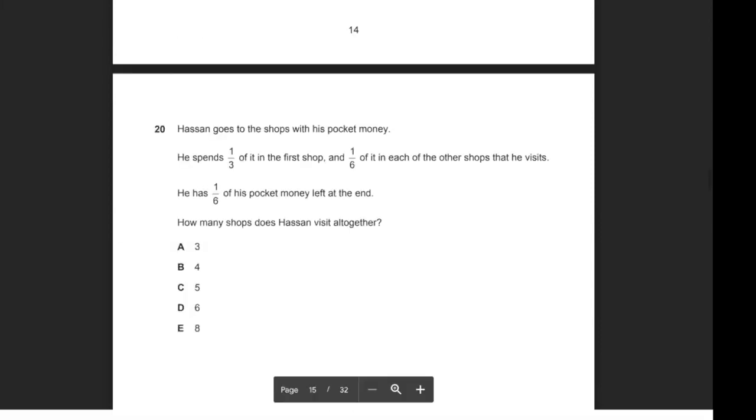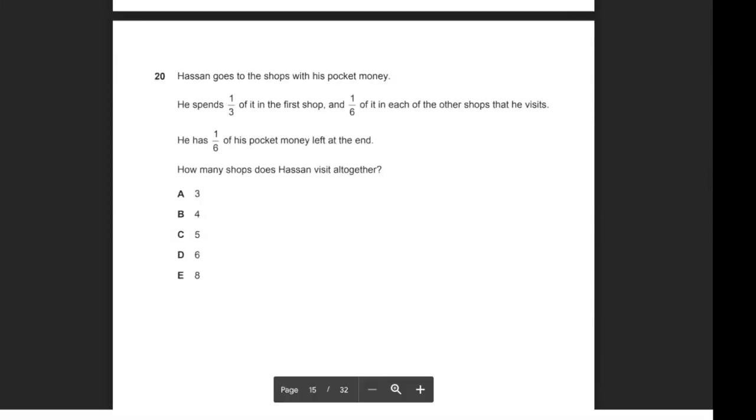Okay, so for question 20, Hassan goes to the shops with his pocket money and he spends 1/3 of it in the first shop and 1/6 of it in each of the other shops that he visits. He has 1/6 of his pocket money left at the end. How many shops does Hassan visit altogether? The best way to do this would be to get one whole and minus 1/3 and just keep minusing 1/6 until you're left with 1/6 at the end. So you can do it that way.